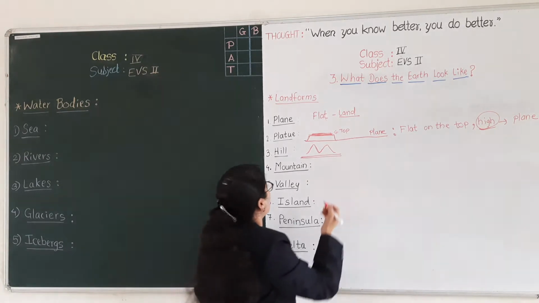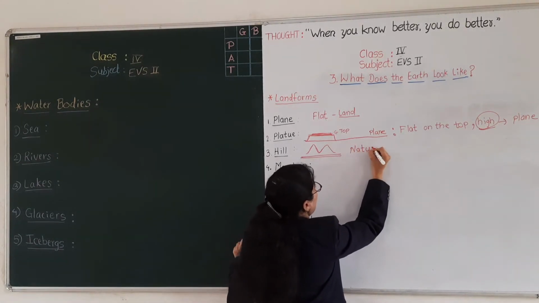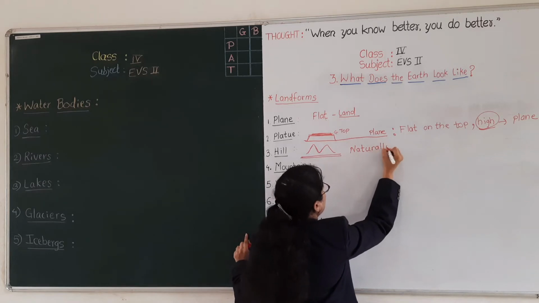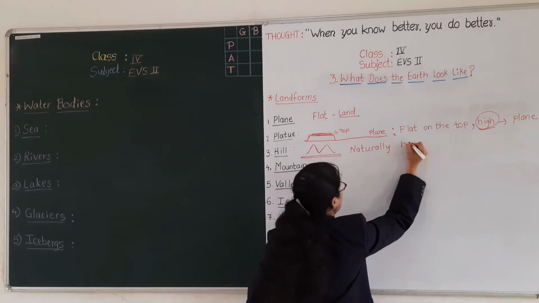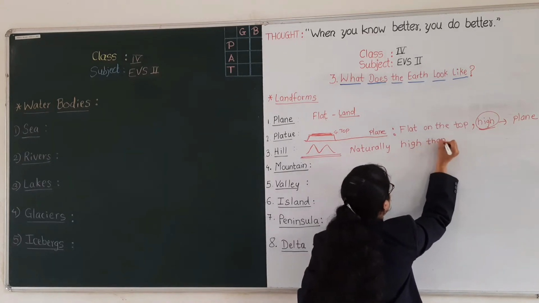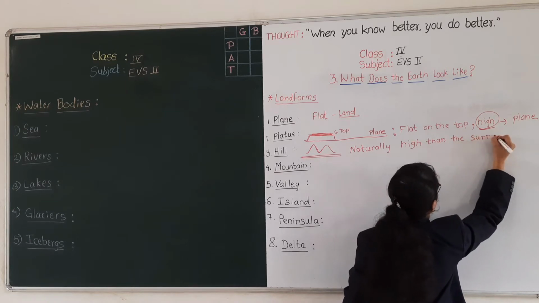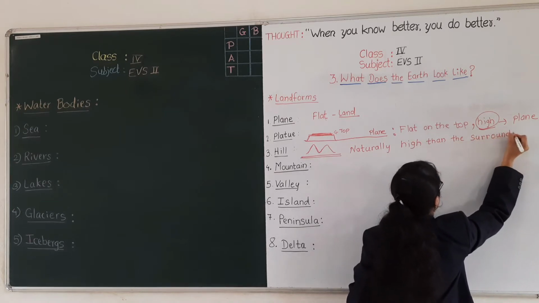Understood? What I said, a hill is the area or landform which is naturally higher than the surrounding.